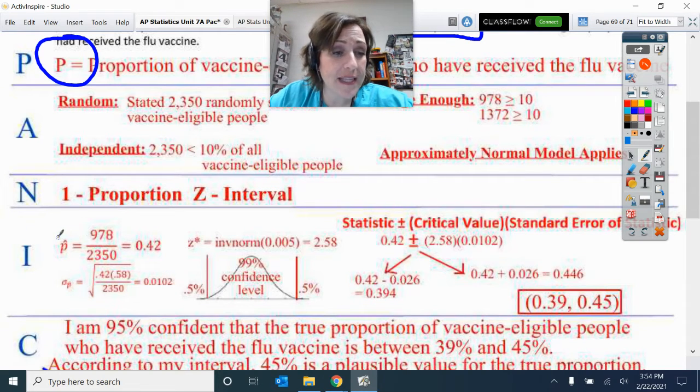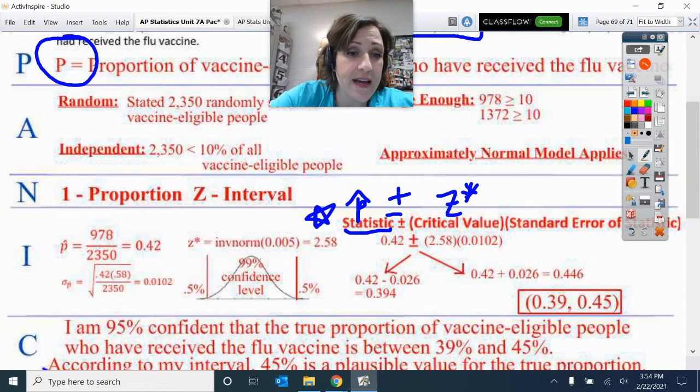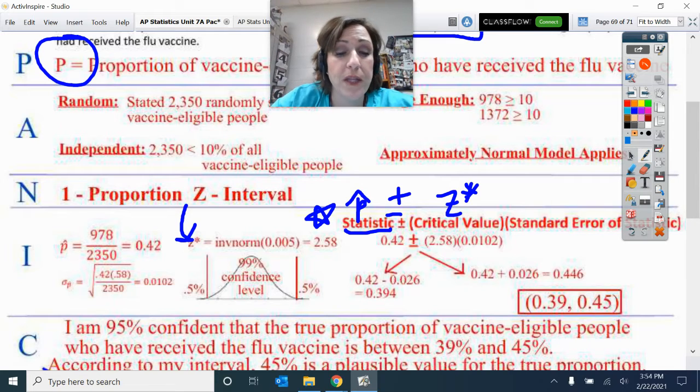So now let's go ahead and make this interval. Here is this formula, and this is on the formula chart. Your statistic, that is your P hat, plus or minus your critical value, that's your Z star. And that comes from you being 99% confident.